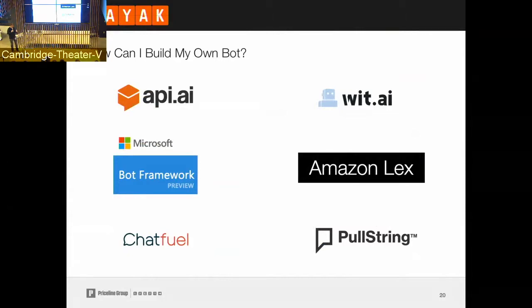But then there are also even, I would say, deeper integrated solutions for creating a bot even easier, such as ChatFuel or Pullstring and many more of such solution providers, up to Persona, which was the company that was creating the Christina Milian and other celebrity bots.